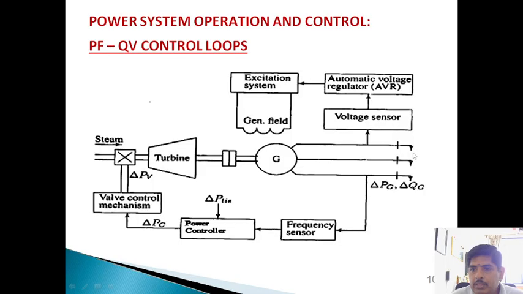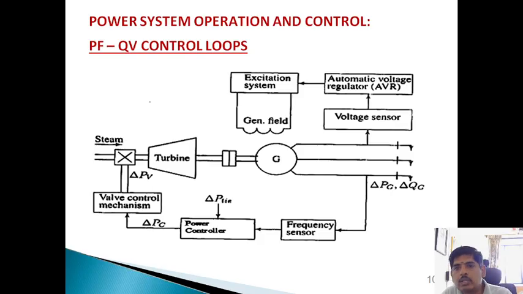Here, with the help of the voltage sensor we sense the voltage level, and with the help of the frequency sensor we sense the frequency level. The sensed voltage is compared with the desired normal voltage by the automatic voltage regulator.